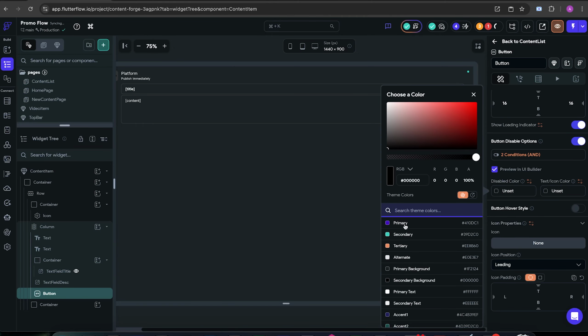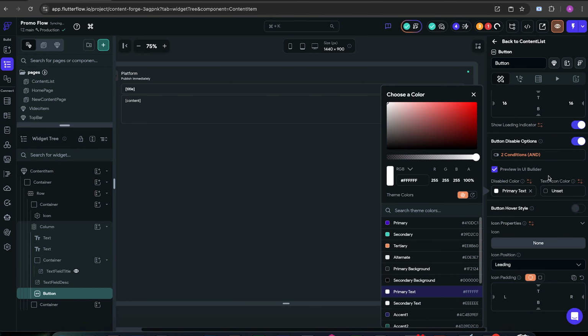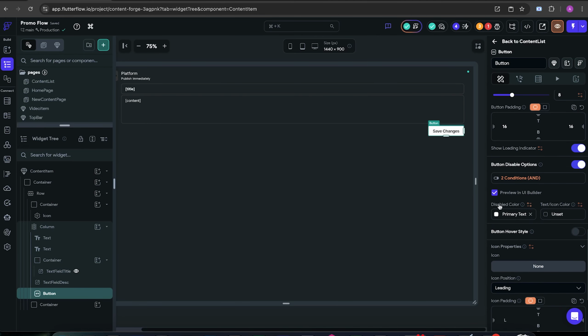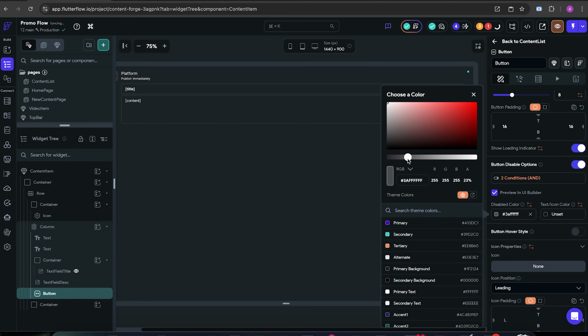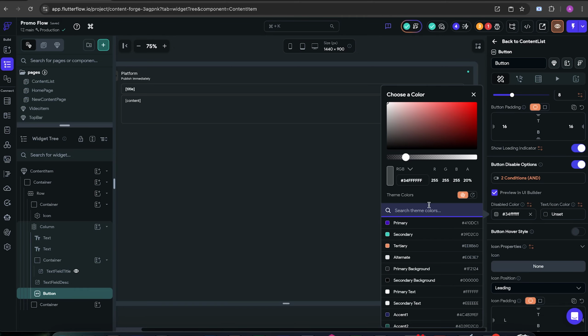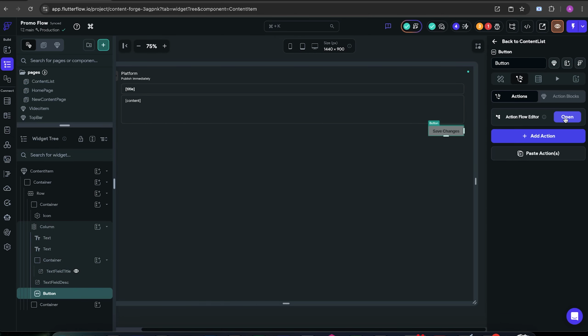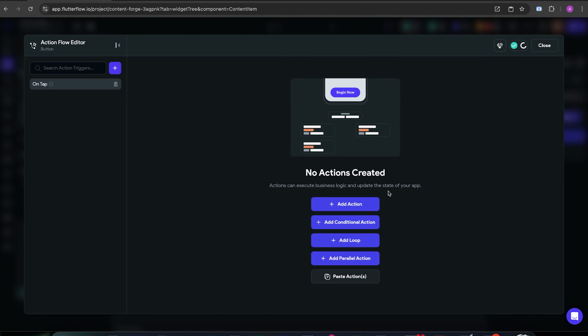And for disabled color, I'm gonna put something like this. No, it's not obvious at all. So primary text, let's make it a bit transparent. So 20%. Now it looks ugly. How about this? Okay, good enough.